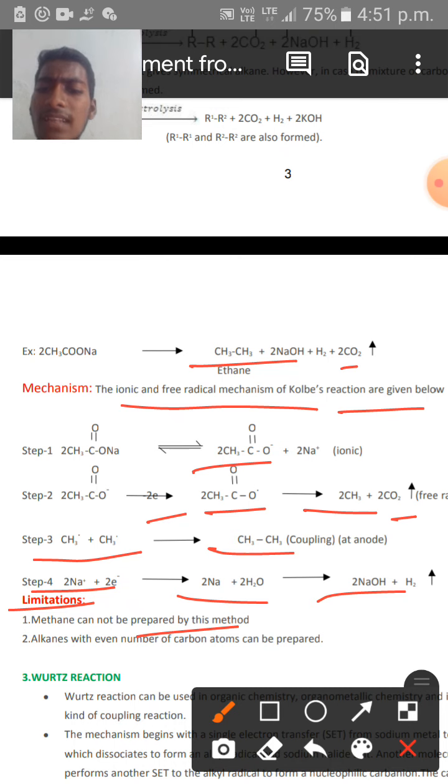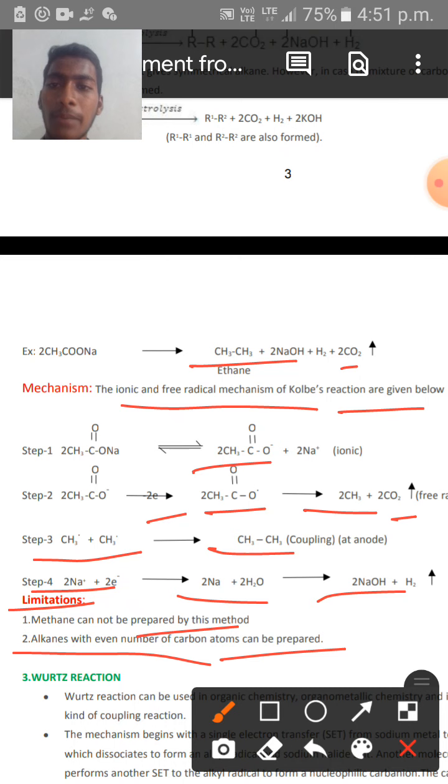And alkanes with an even number of carbon atoms can be prepared by this coupling reaction. Only alkanes with an even number of carbon atoms can be prepared, like 2, 4, 6, 8, like that. And we can't produce alkanes with an odd number of carbon atoms, like propane, pentane and heptane, like that.